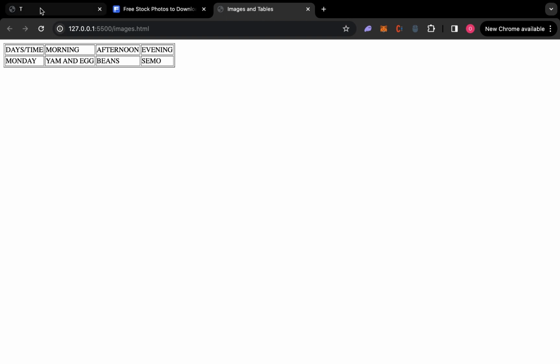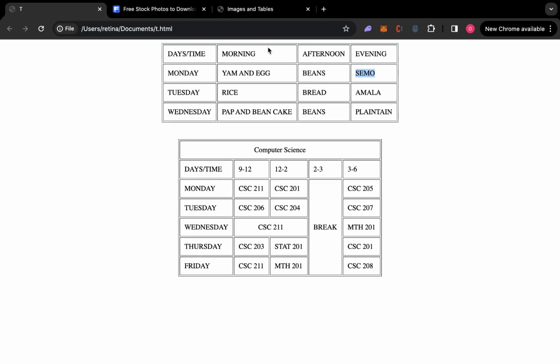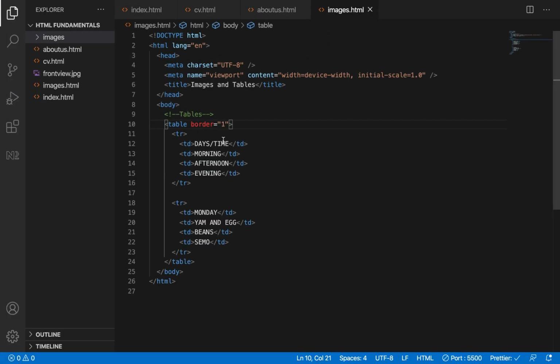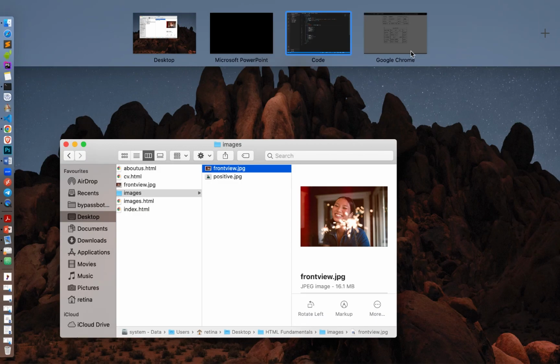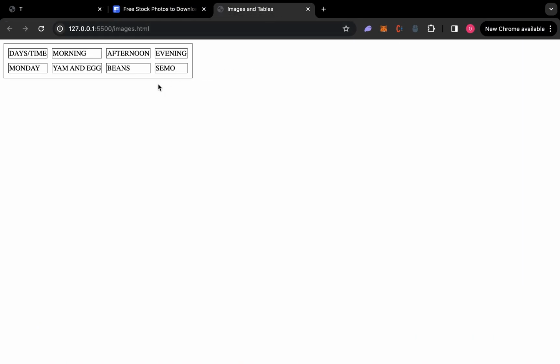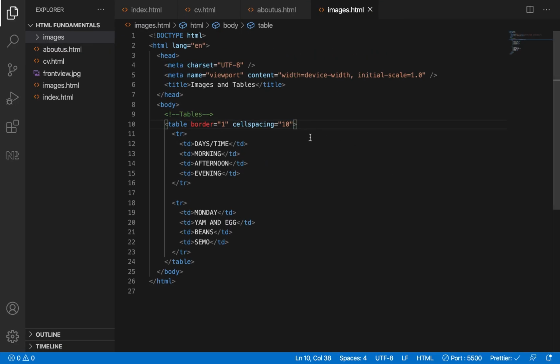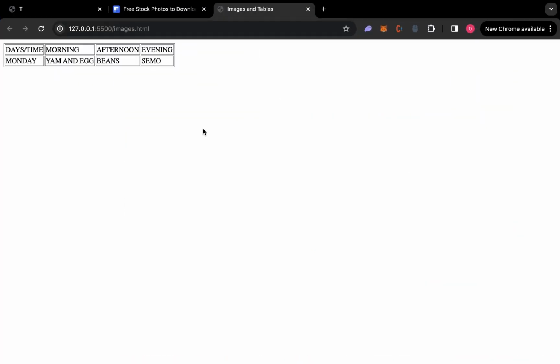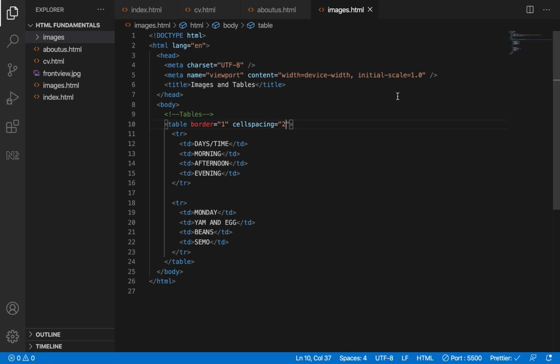Now to leave space, you can see now that some of them have padding, so we say cellspacing. Come here and say cellspacing. Let's give it 10. Let's see how it looks like now. It's not really fine. That cellspacing is too much. Let's give it a cellspacing of 3 or 2. Let's make it 5.